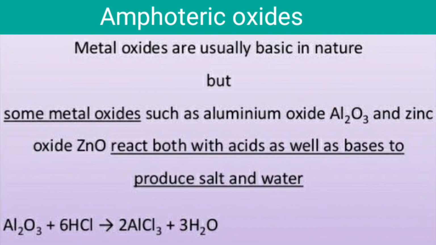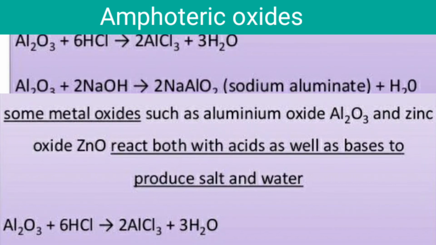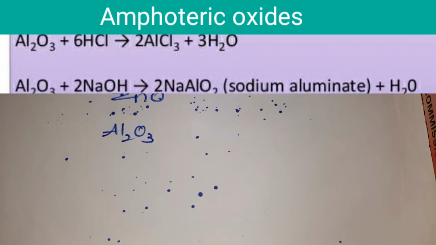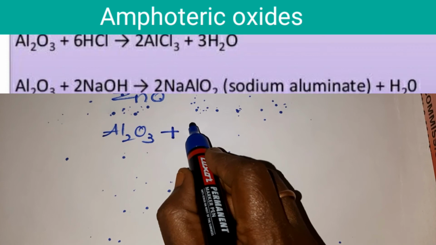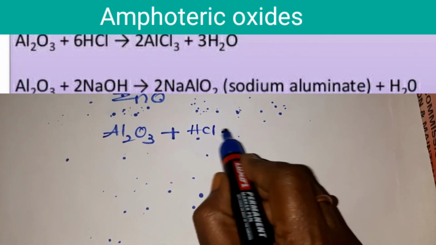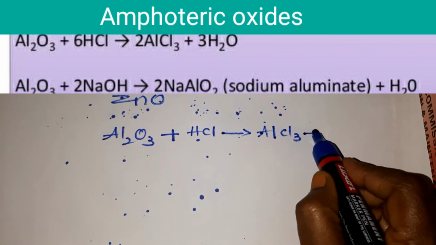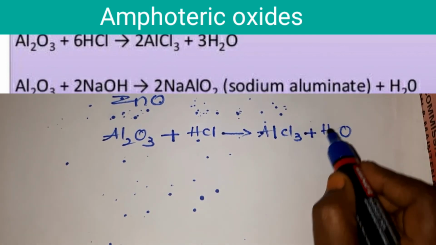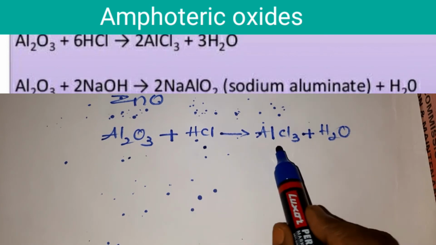You all understood, children? For example, you can take aluminium oxide, Al2O3. It is considered to be amphoteric. It reacts with both acid as well as base to produce salt and water. Now if you take this aluminium oxide and make it react with hydrochloric acid, you get a salt, aluminium chloride, plus water. So aluminium oxide when made to react with acid gives salt and water.